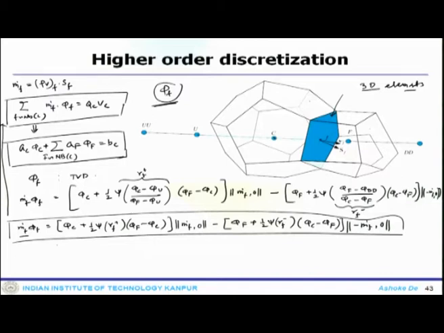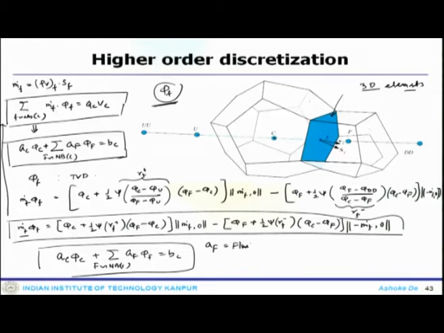So, combining those two, you get the discretized form as AC phi C plus summation of AF phi F equals BC, where AF is the flux FF, which is minus m dot f 0 plus half psi r f, plus m dot f 0 plus half psi r f minus m dot f 0.